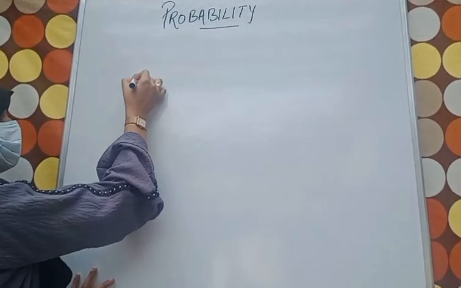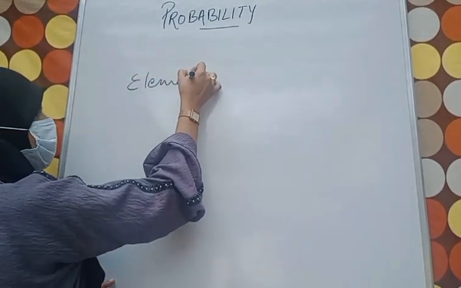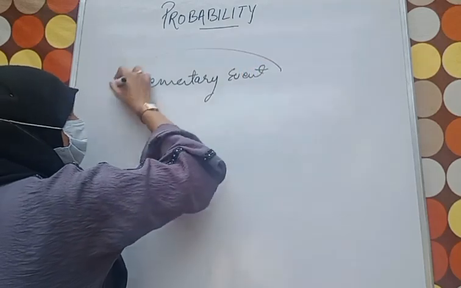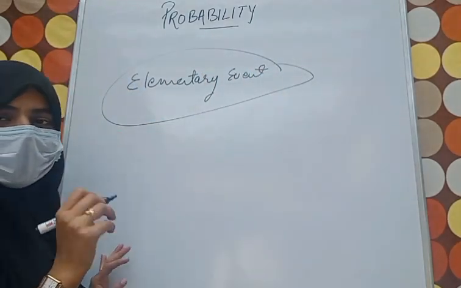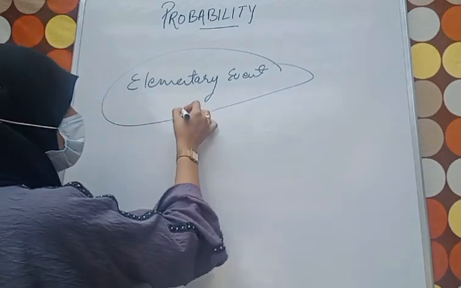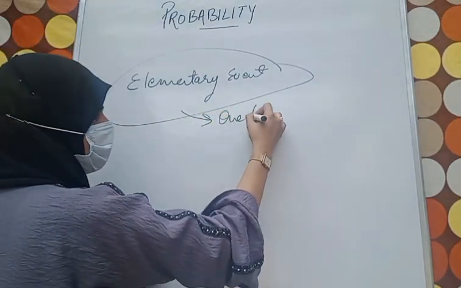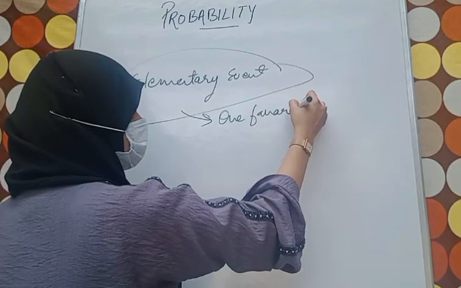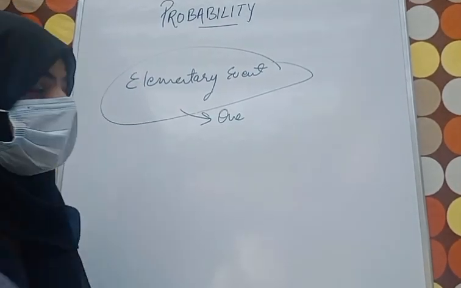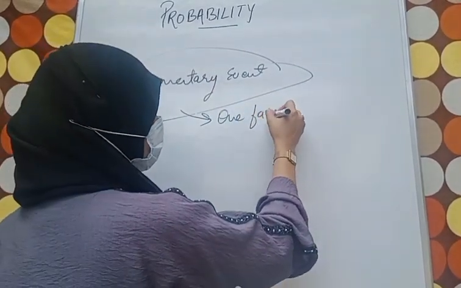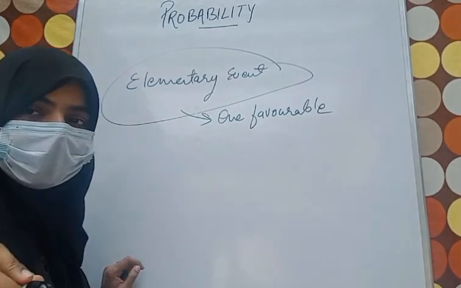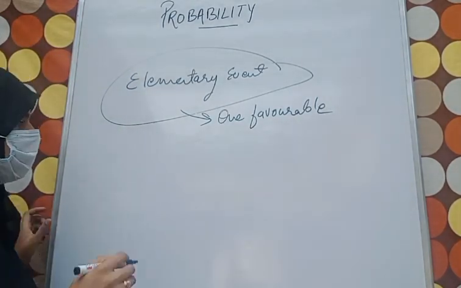Next is elementary event. Okay, this states when only one favorable outcome will be there. When only one favorable outcome will be there. Okay, let me give you one example.